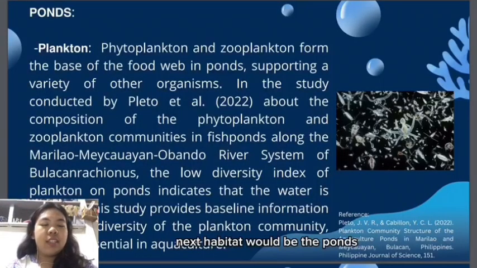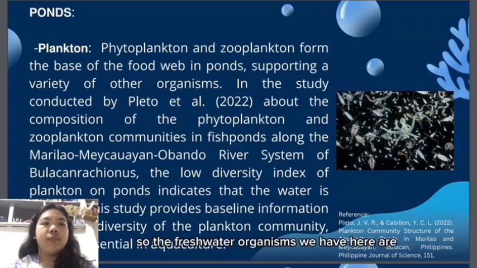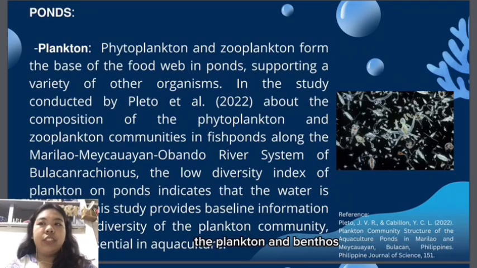Next habitats would be the ponds. The freshwater organisms we have here are the plankton and benthos. For the plankton, phytoplankton and zooplankton form the base of the food web in ponds, supporting a variety of other organisms.